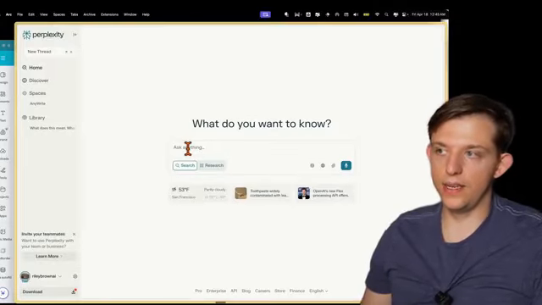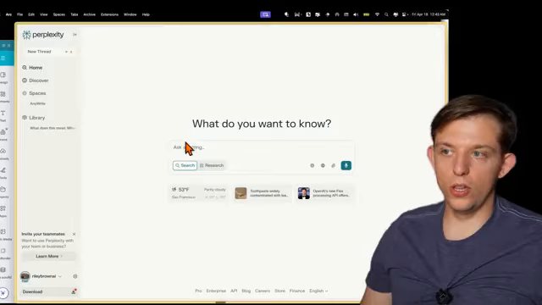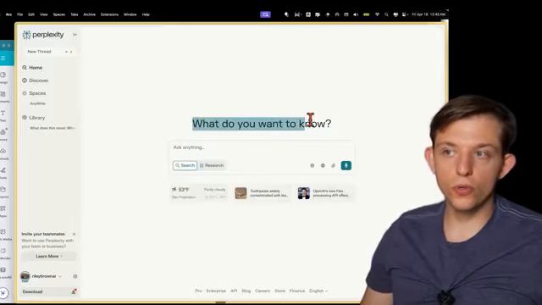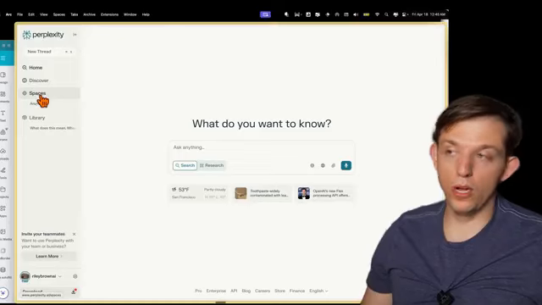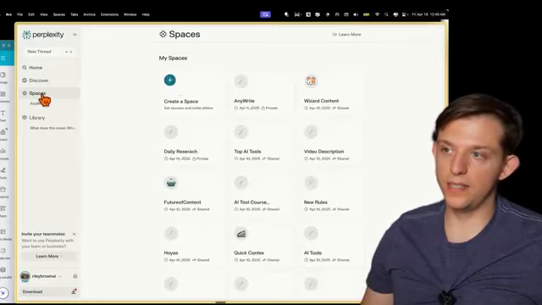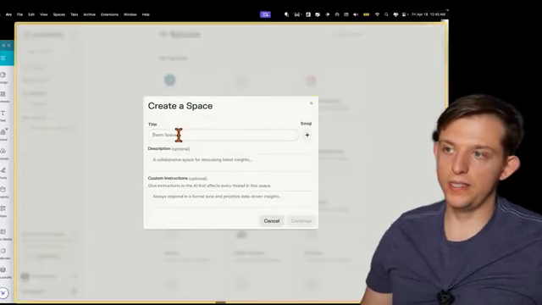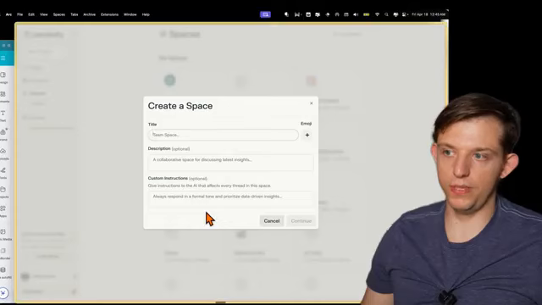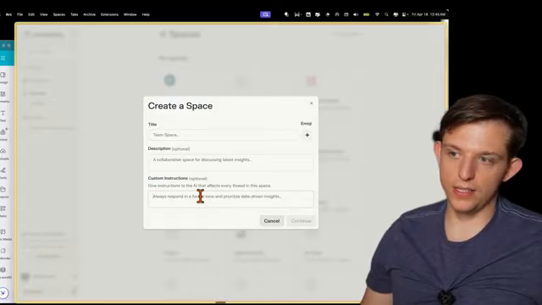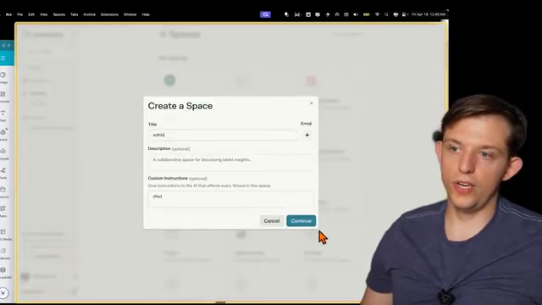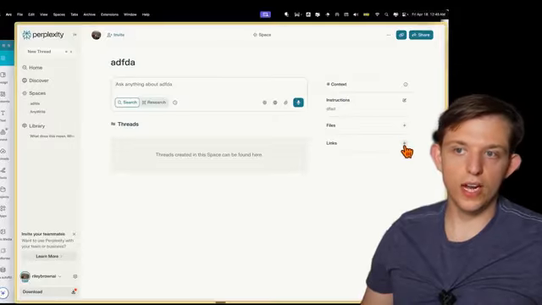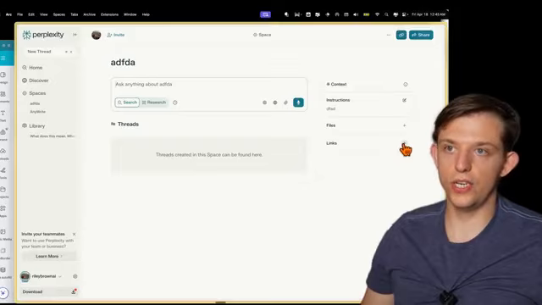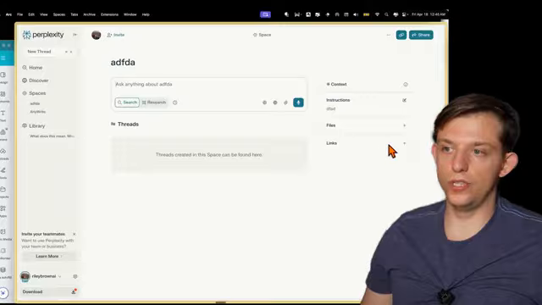But again, this is another tool that has a lot of the similar features. This tool does not have a canvas feature, but it does have a projects feature, except they call them spaces. You can create a space, and it's very similar to the ChatGPT project. If you remember, it has custom instructions. After you create a space, you can upload files, and you can also upload links, which is very new to the Spaces feature.